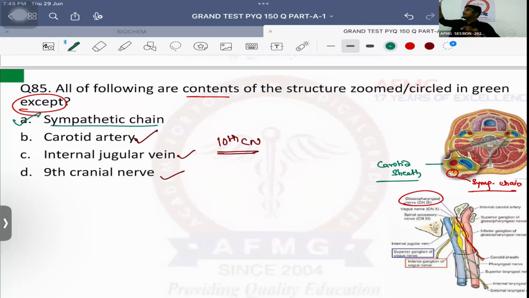In the carotid sheath, which artery? Carotid artery. Which vein? Internal jugular vein. Which two nerves? First is the 10th cranial nerve known as vagus nerve. Which is the second nerve? 9th cranial nerve known as glossopharyngeal nerve. Not a part: sympathetic chain, and second, ansa cervicalis. Okay?